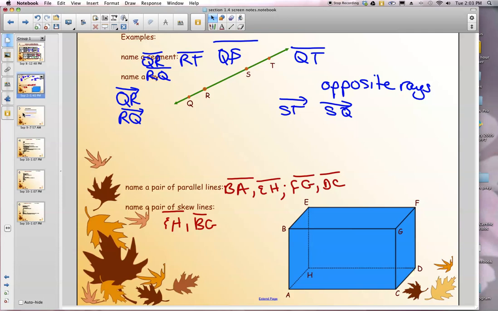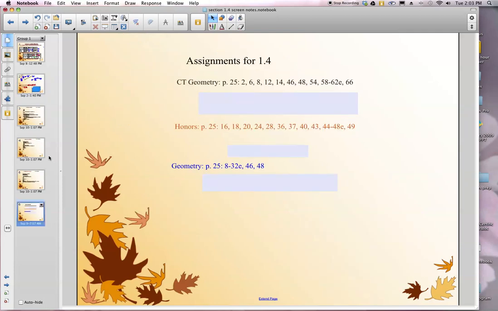All right, that finishes out this lesson on relationships between lines. There is your homework.